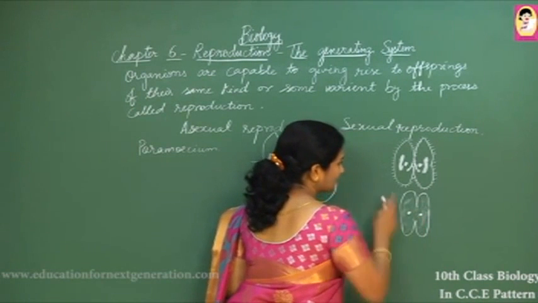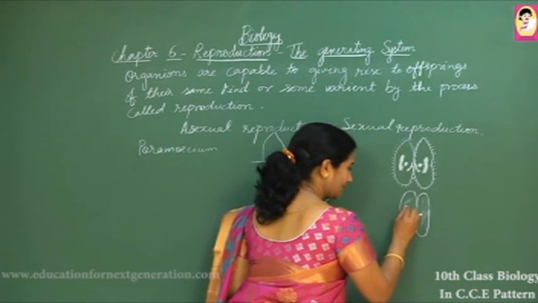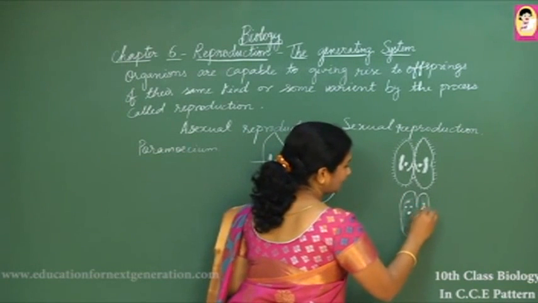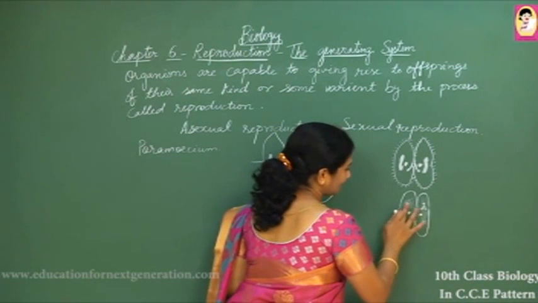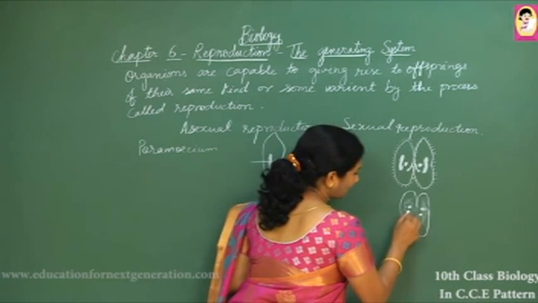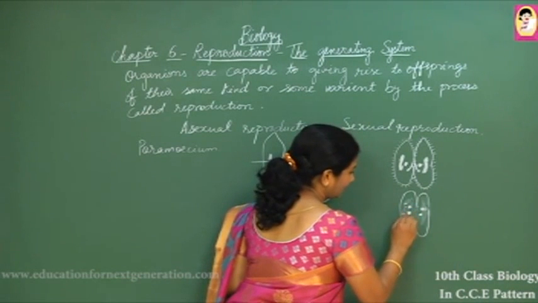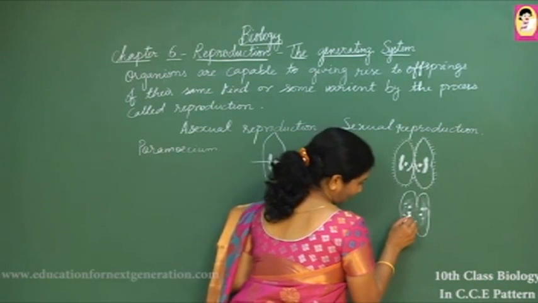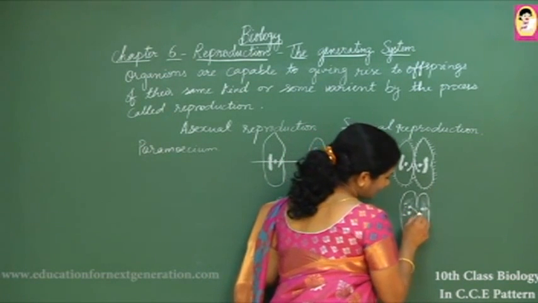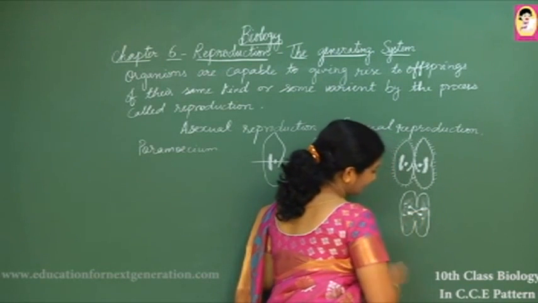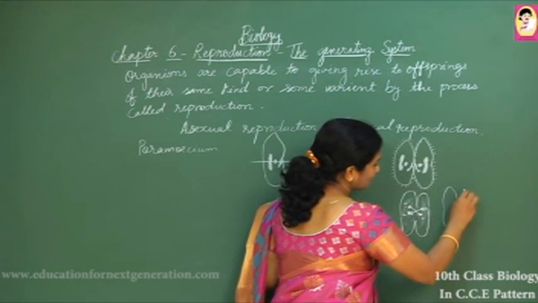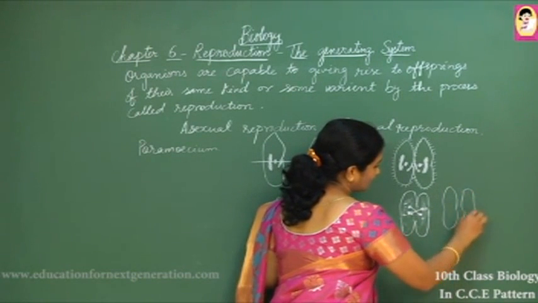The micronucleus undergoes division and forms 4 nuclei, while the macronucleus degenerates. Three of these degenerate and only one is left. This one again divides and forms 2 nuclei. One behaves like male and one behaves like female. Usually the female nuclei are stationary, males migrate, and exchange of genetic material takes place. So it is one of the modes where simply by exchanging the genetic material, reproduction completes.